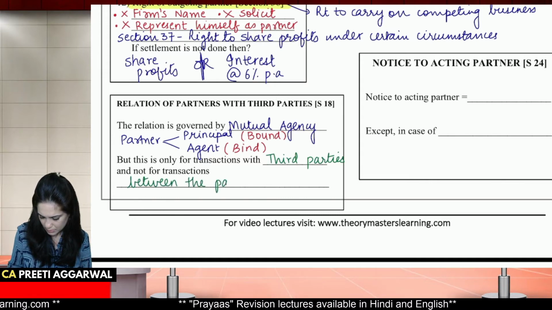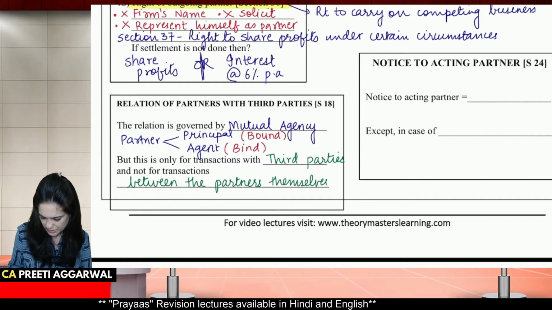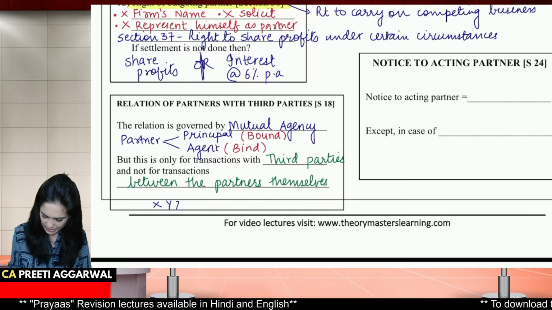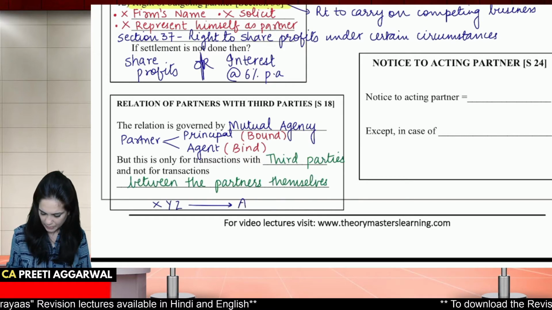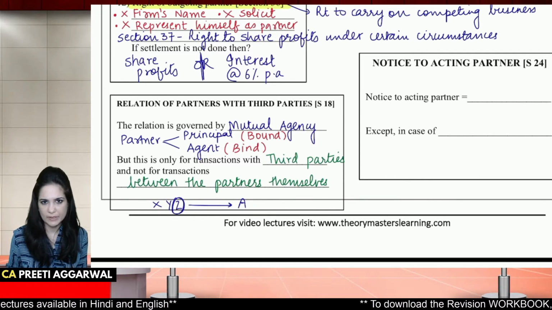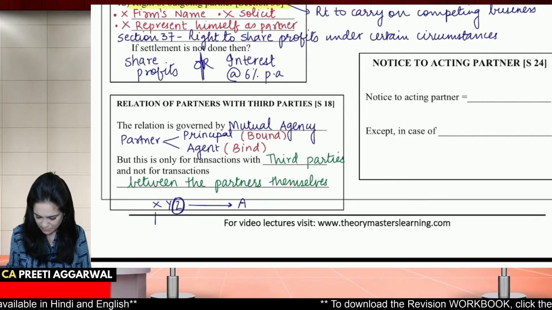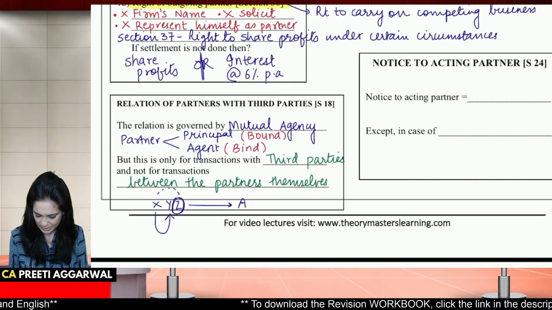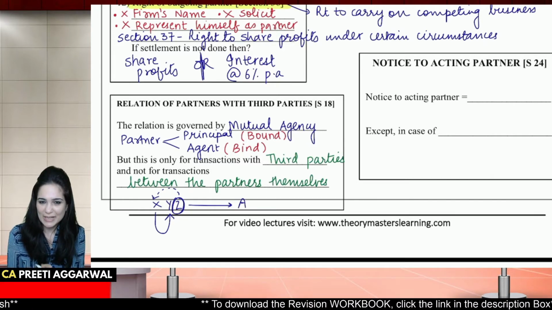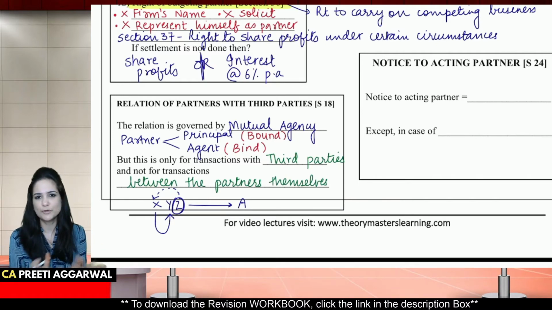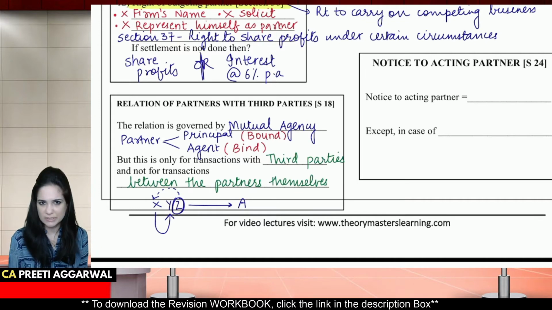This is not applicable for transactions between the partners themselves. So let's say that X, Y, Z have made promises to A. If Z does not fulfill the promise, other partners are liable. But what if X made a promise to Y? If X does not perform, will Z be liable? Act says no. For the promises made among the partners themselves, there is no mutual agency. You cannot recover it from the other partner.